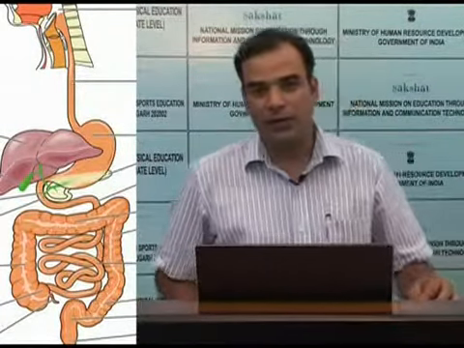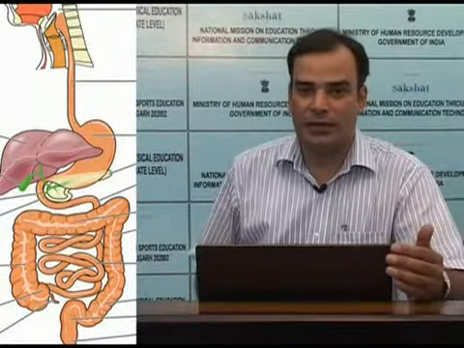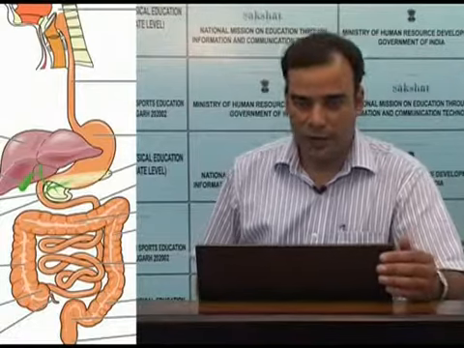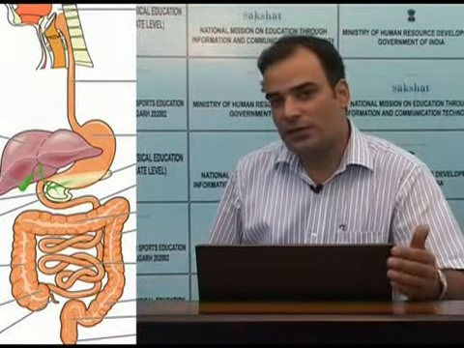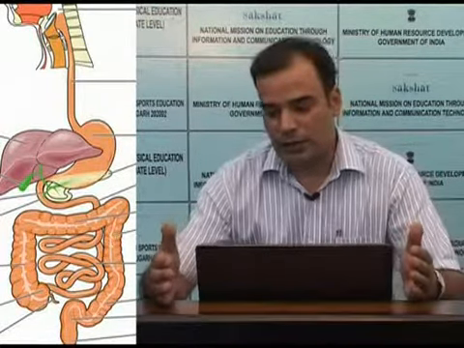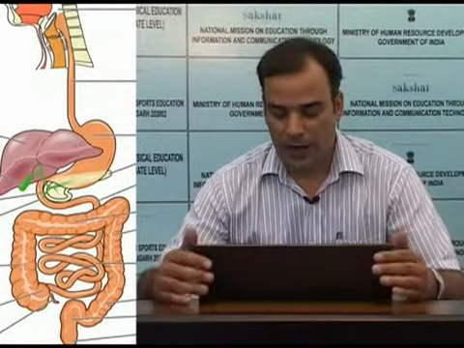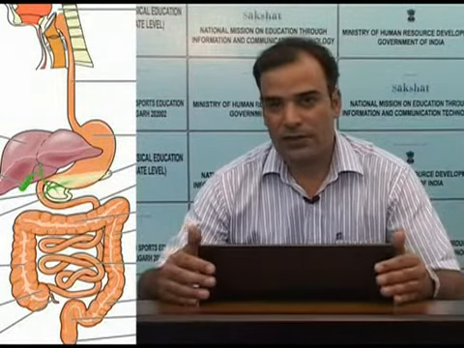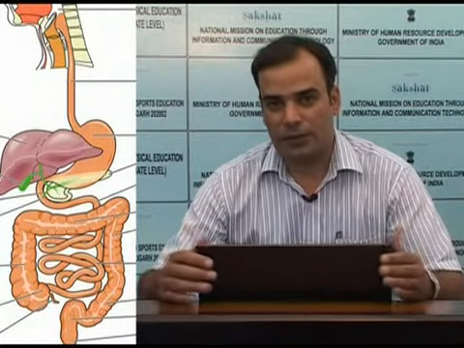Now, the food that we take when it reaches our body cannot be utilized by our cells, because the molecules of the food are large. Our cells utilize food molecules that are very small.